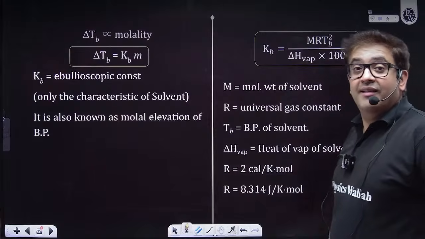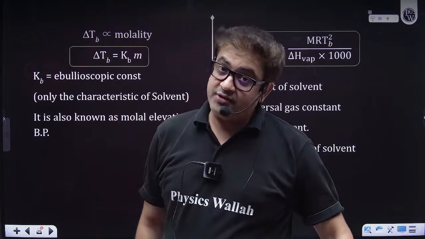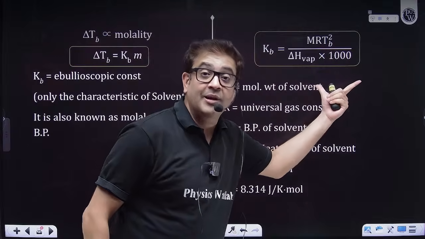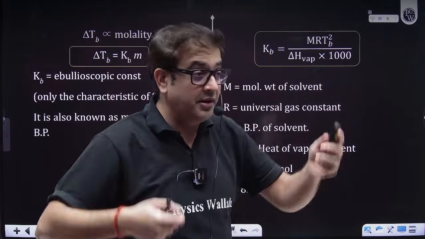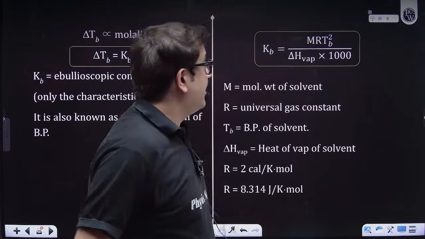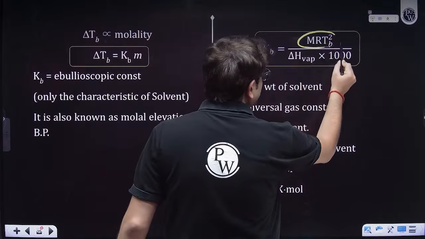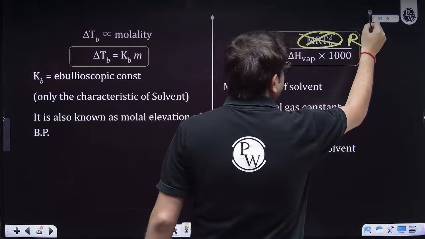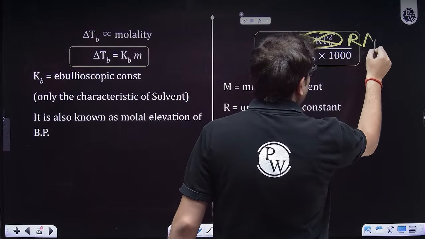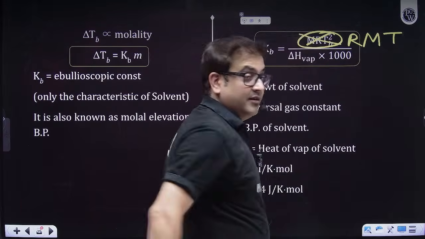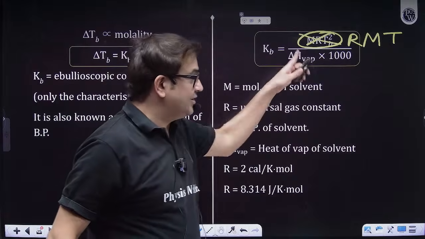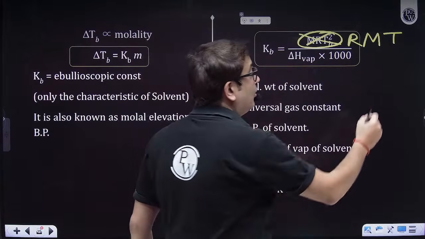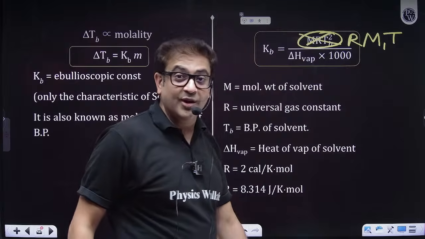Sir, you said Kf and Kb are characteristics of the solvent. So, a very famous formula, how to remember it? Learn this as RMT, as in remote, RMT. R is the universal gas constant, M is the molar mass of the solvent, so I'm writing 1.